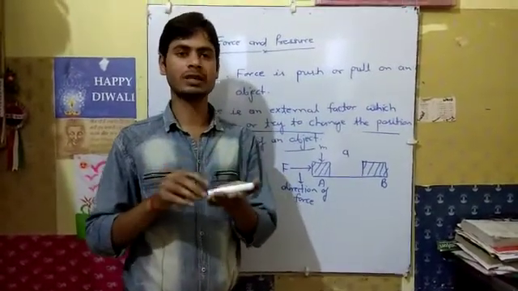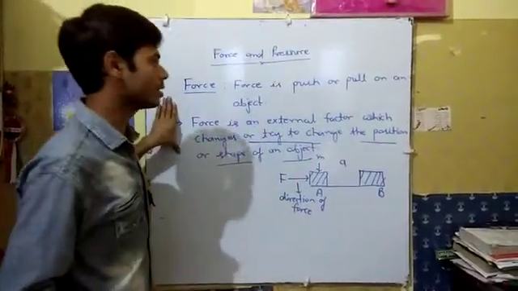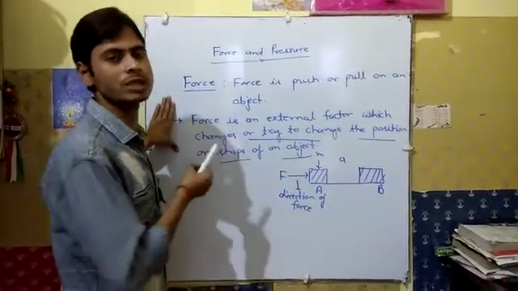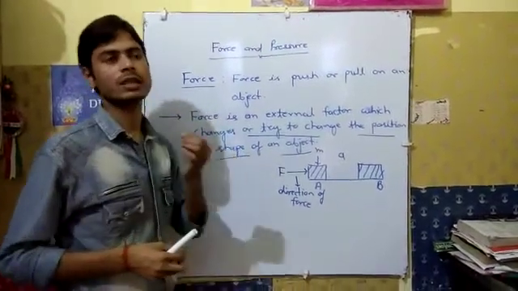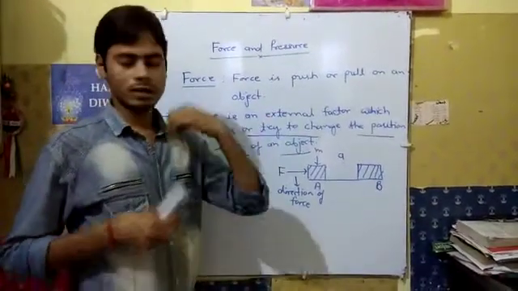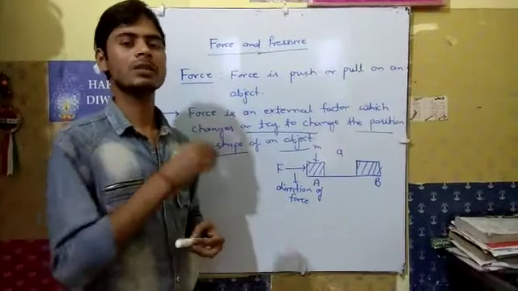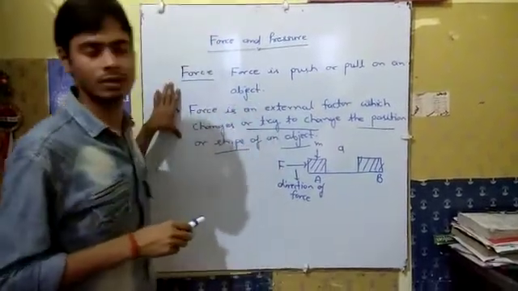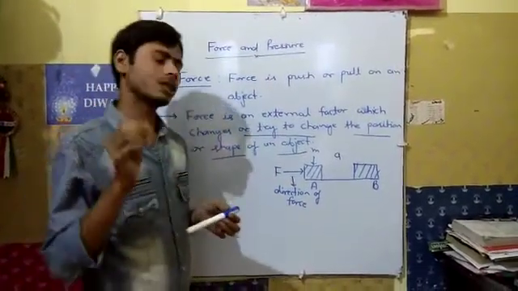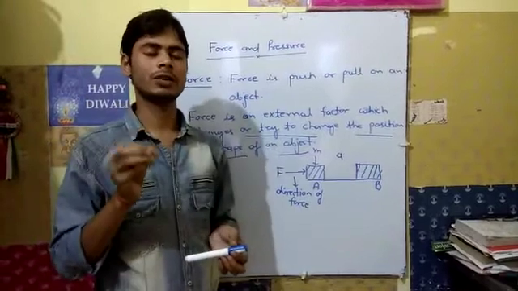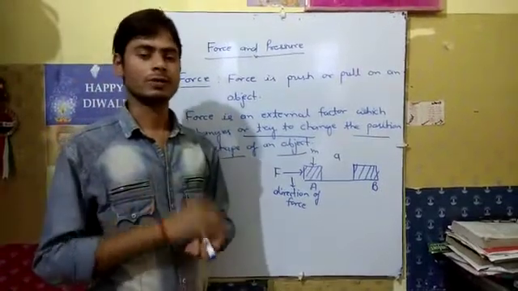But suppose we apply a force on a wall and the position does not change, because we cannot give a sufficient amount of force on that wall. The position or shape of an object only changes when we apply a sufficient amount of force on that object.